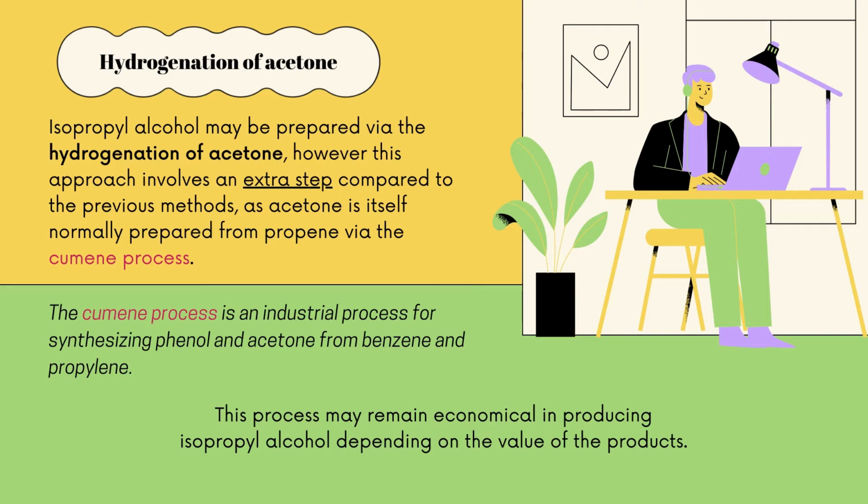Hydrogenating of acetone. Isopropyl alcohol may be prepared via the hydrogenation of acetone. However, this approach involves an extra step compared to the previous methods, as acetone is itself normally prepared from propene via the Cumene process. The Cumene process is an industrial process for synthesizing phenol and acetone from benzene and propylene. This process may remain economical in producing isopropyl alcohol depending on the value of the product.